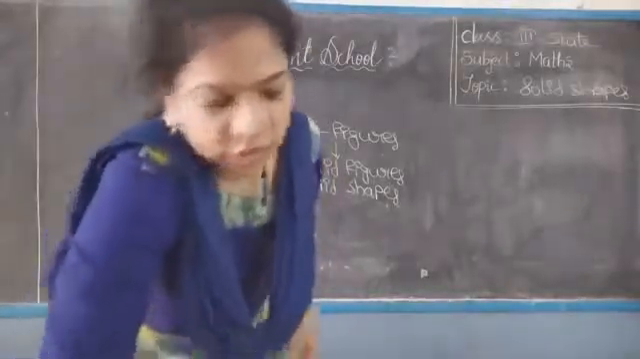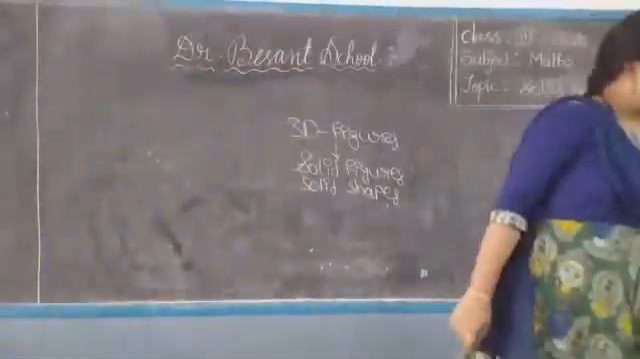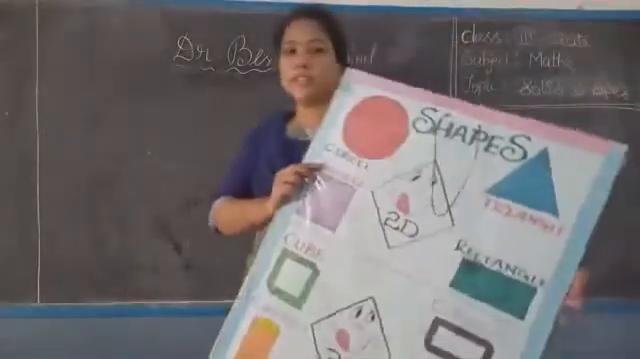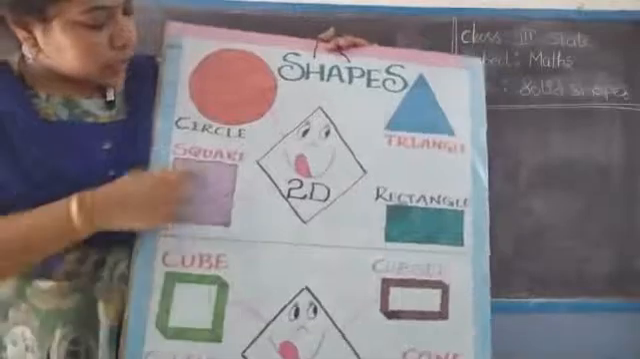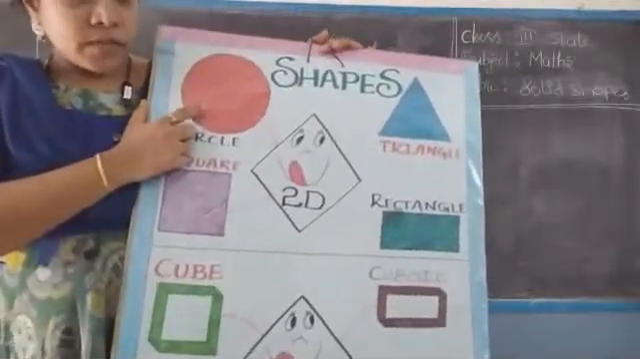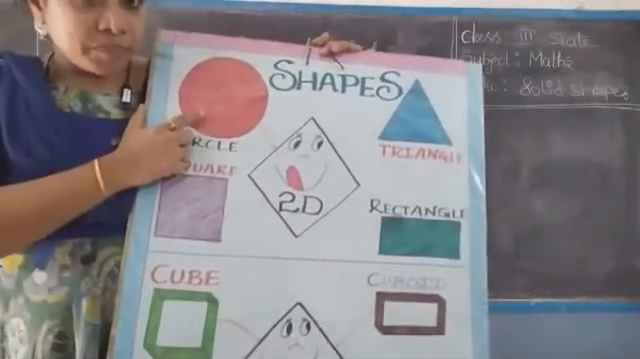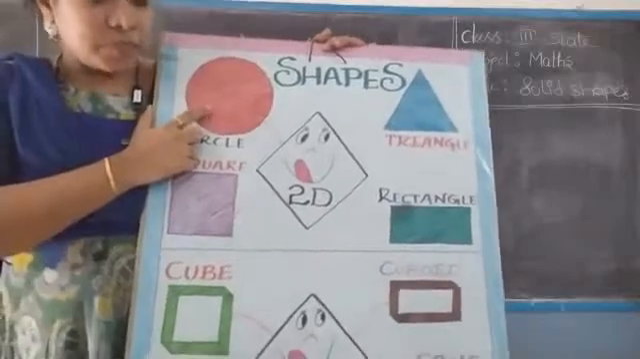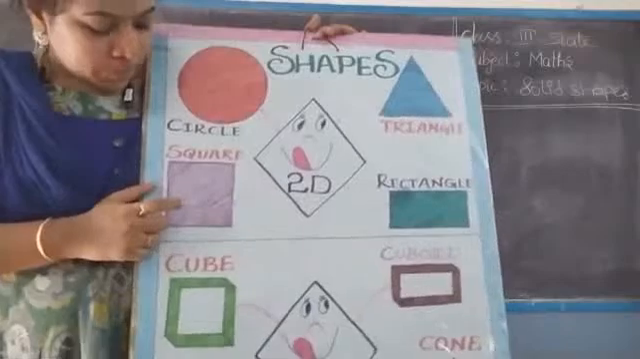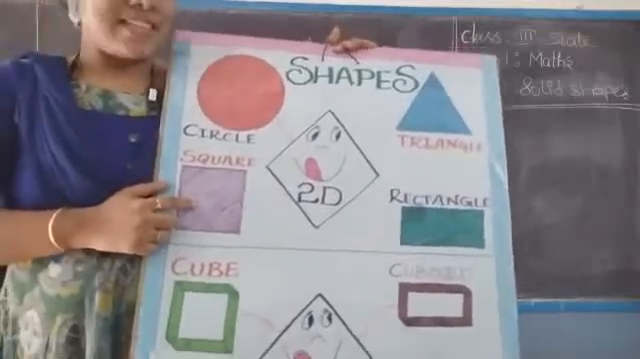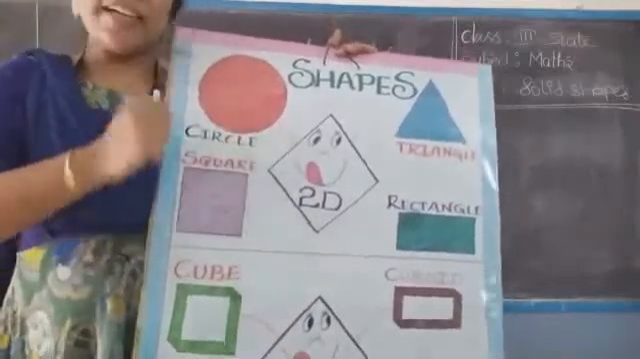Once again, go through the chart. What are the 2D figures and what are the 3D figures? Okay, children? Are you ready? Coming to the chart now. Which shape is this one? What is it? Circle. Circle is a 2D figure. What is it? This is the square. Square also a 2D figure.